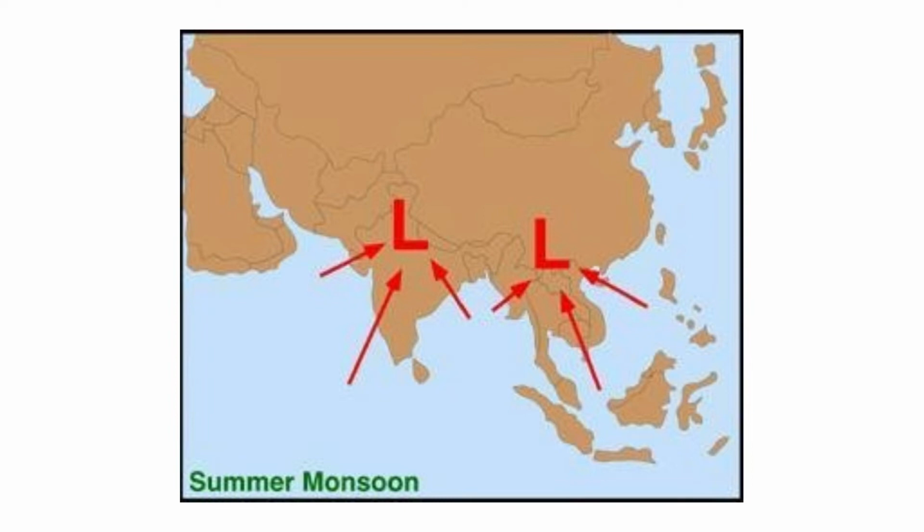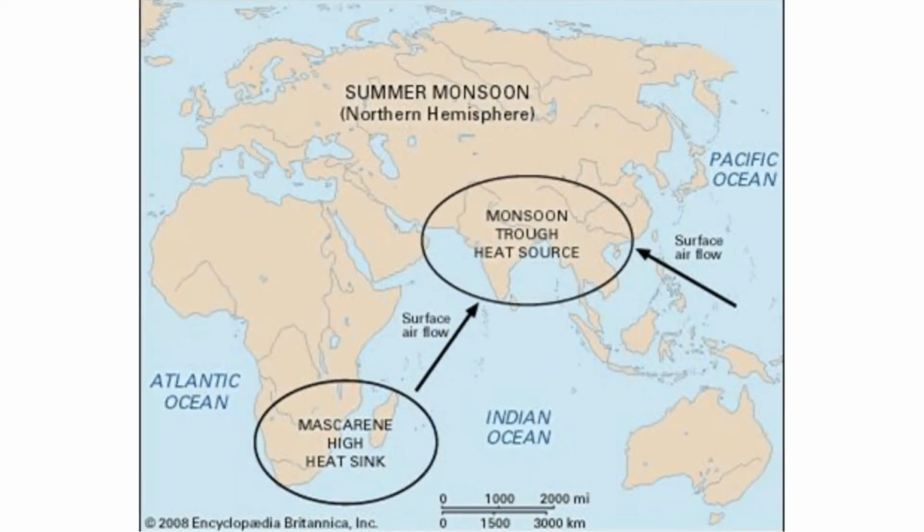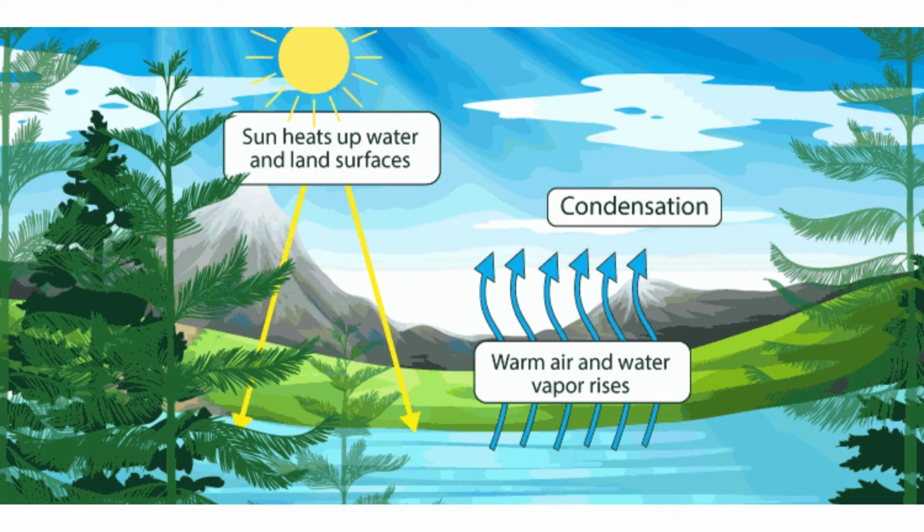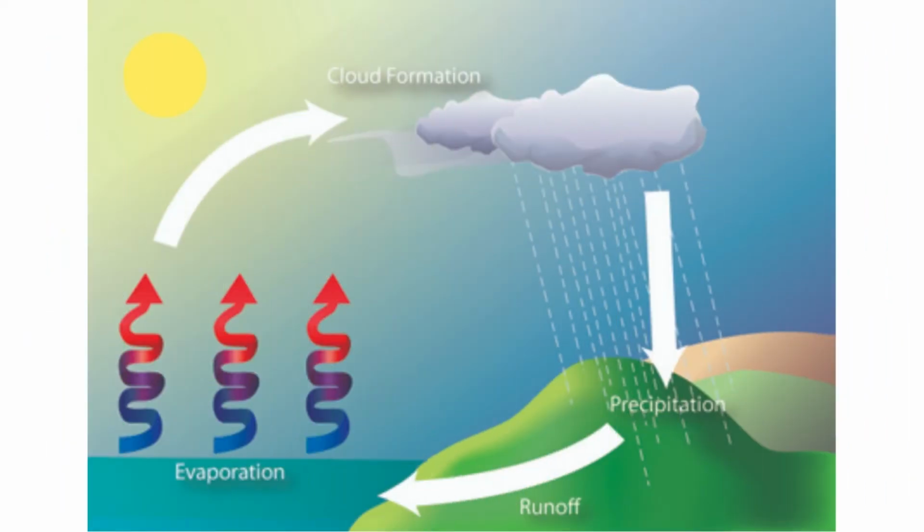But the Indian Ocean is still comparatively cooler than the surrounding land masses. That means it is the region of high pressure area. As a result, now the trade winds have to move from high pressure area to low pressure area. That is, from the region of Horn of Africa in the Indian Ocean, the air moves towards the Indian continent. As the air moves over the ocean, it picks up the moisture and then travels towards the Indian subcontinent. This is the phenomenon of evaporation and cloud formation, which all of you must be very familiar with. Now, these moisture-laden clouds, as they approach near the Indian landmass, collide with the mountains, that is the Western Ghats, and then eventually move forward and hence bring rain.